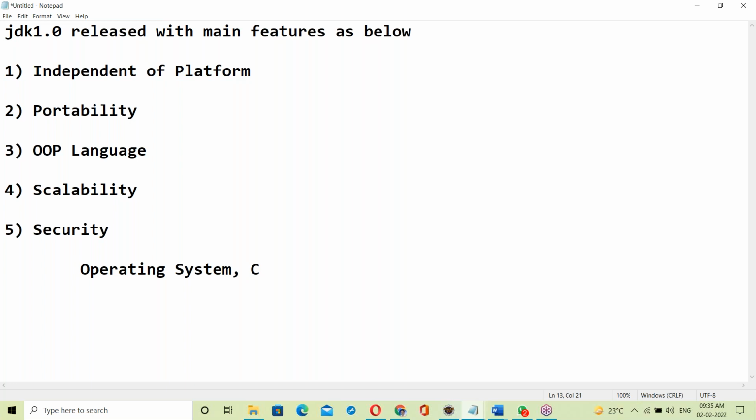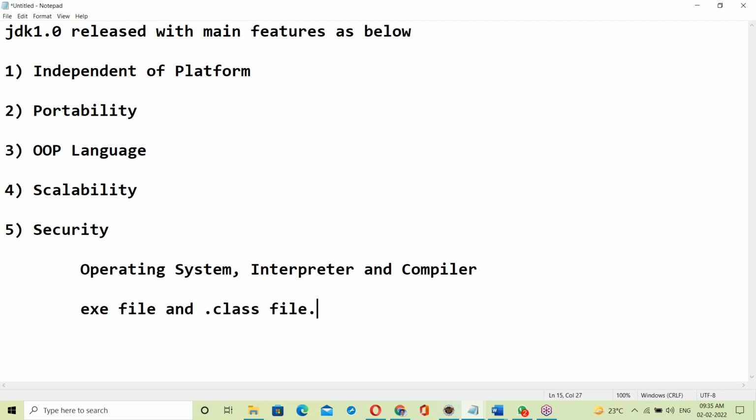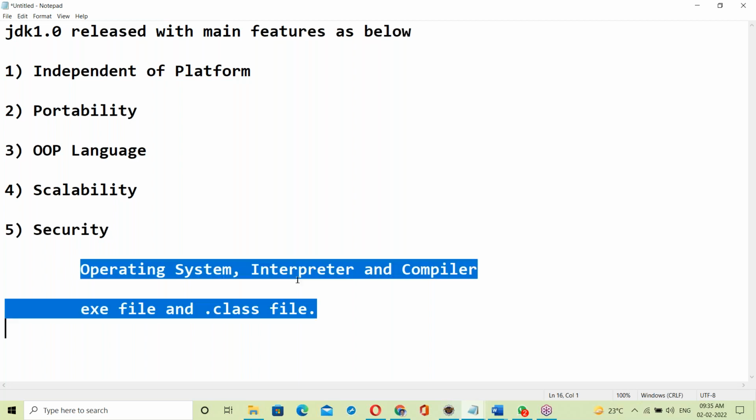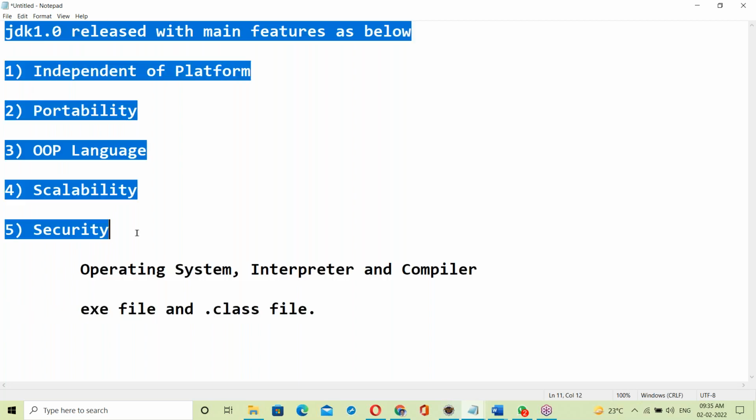Next, apart from this, you must have interpreter and compiler knowledge. Next, what is an exe file? Exe files and dot class files. Once you have this knowledge, it is easy to understand Java features.